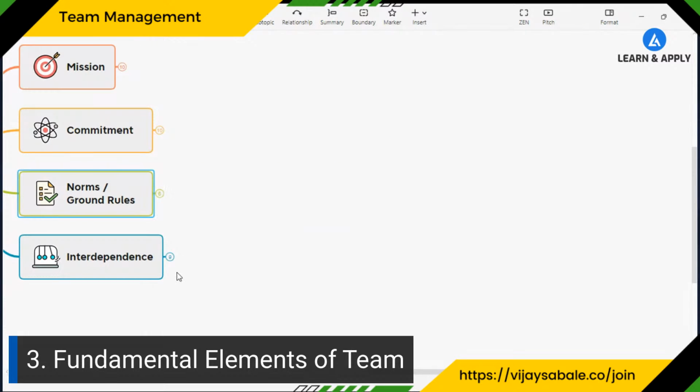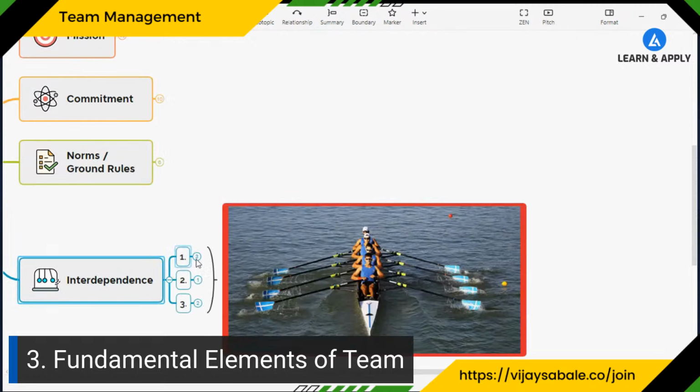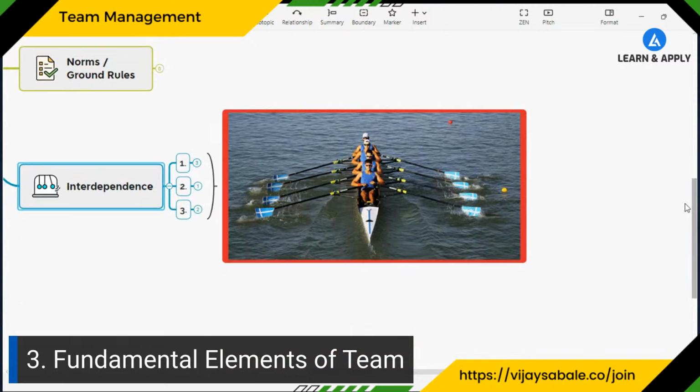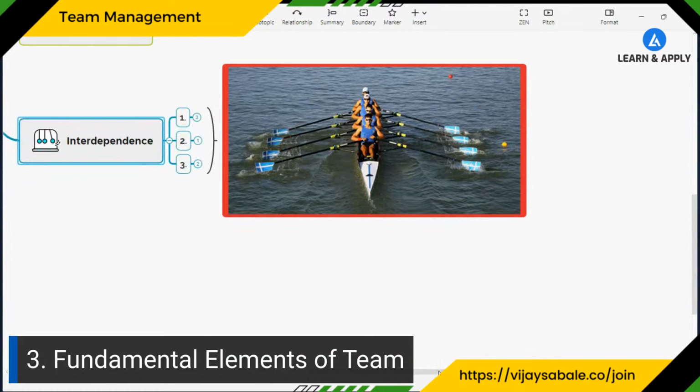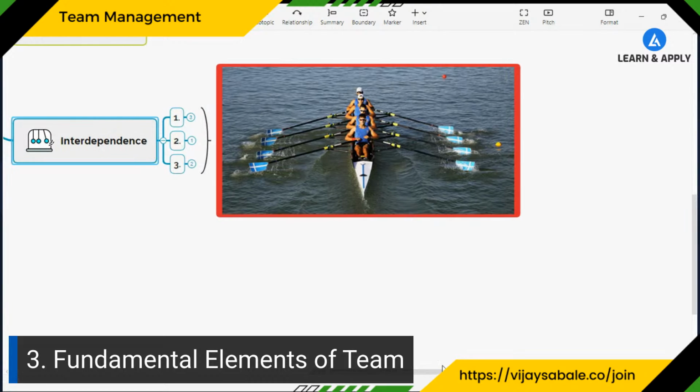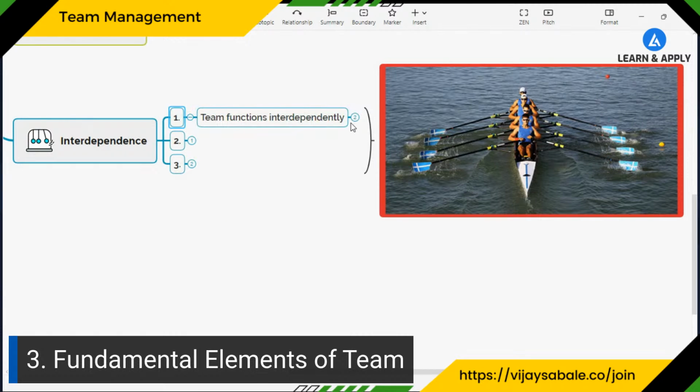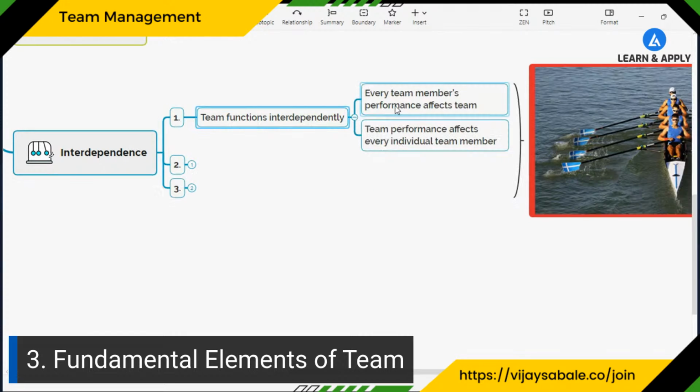Now the fourth fundamental element is interdependence. You need to understand that team performance depends on the individuals, right? So we can also see, in the definition of the team, the keyword interdependence. The team functions interdependently. That means every team member's performance affects the team, and team performance also affects every individual team member. So that is the importance of interdependence.